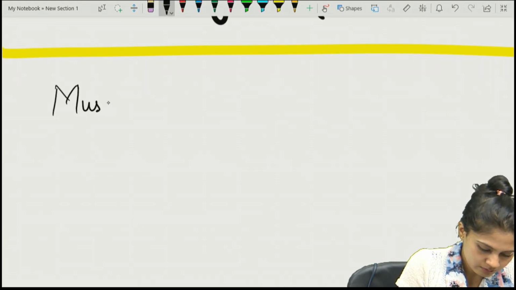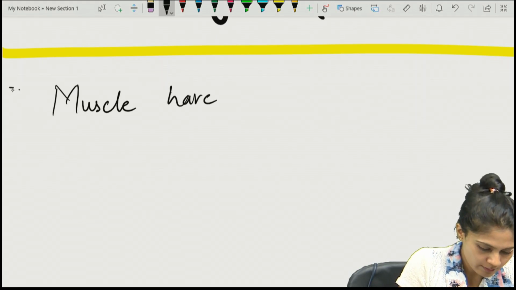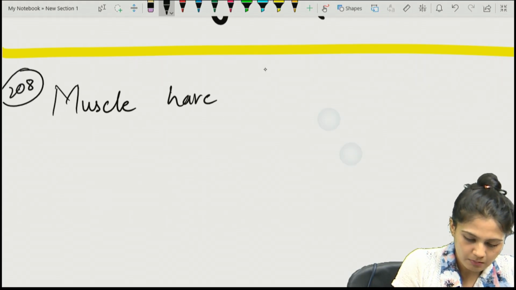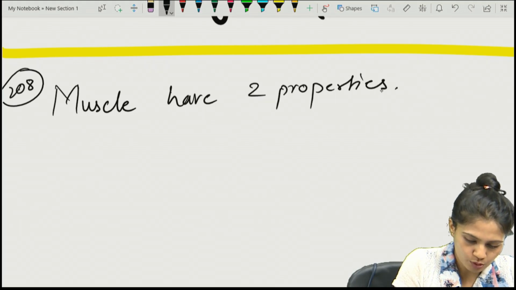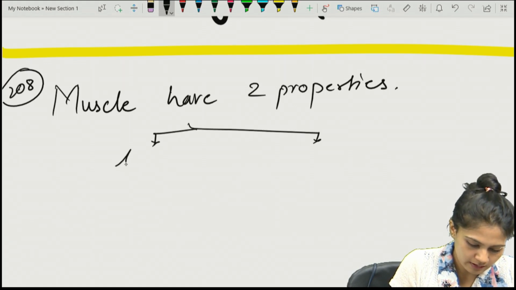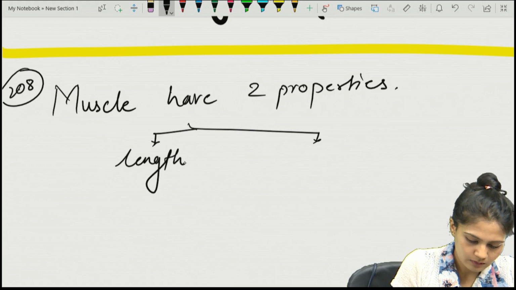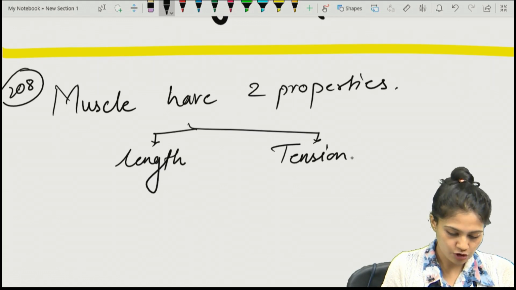We are discussing question number 208. Muscle has two properties. In short, what are the two properties of the muscle? One is the length and another one is the tension.